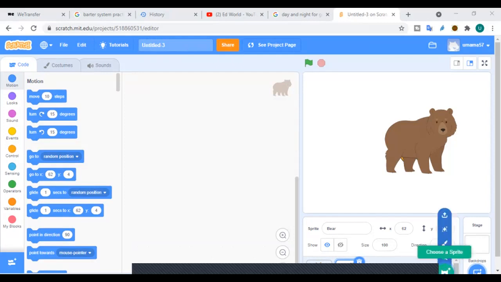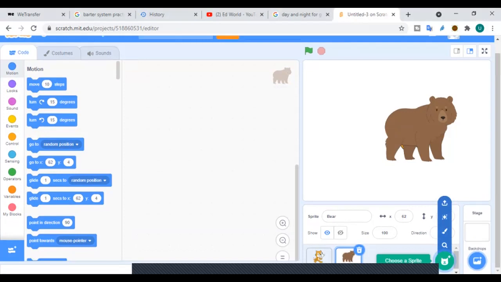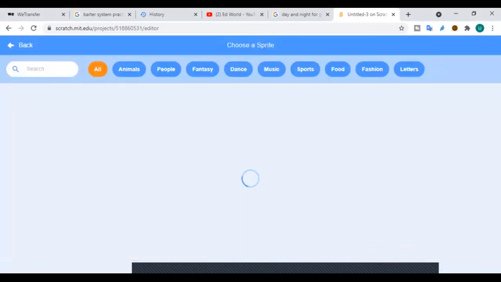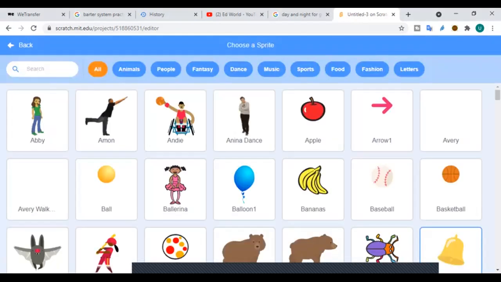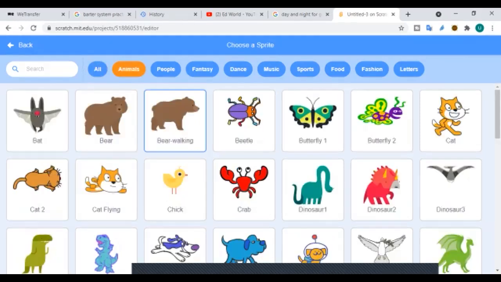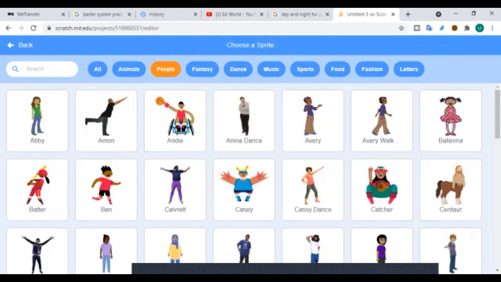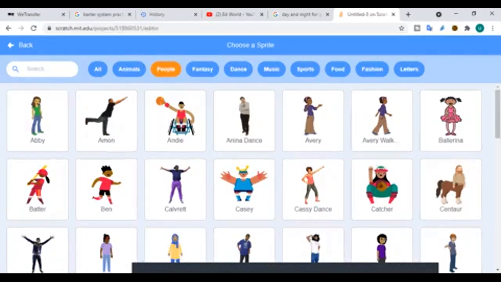If we want to change the sprite, we click on this face, which looks like the front face of the cat. It gives you multiple options of other sprites to choose from, organized by category. If you click on animals, it shows you all animal characters. If you click on people, you have different human characters, like Abby, Amon, Avery.